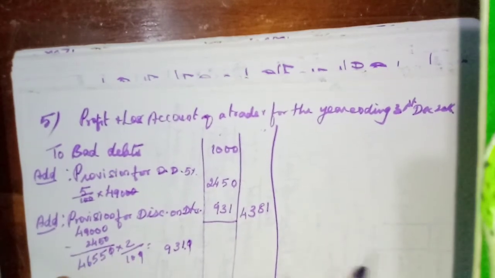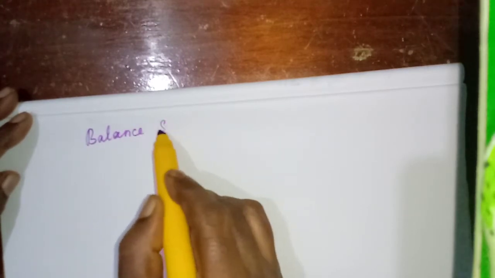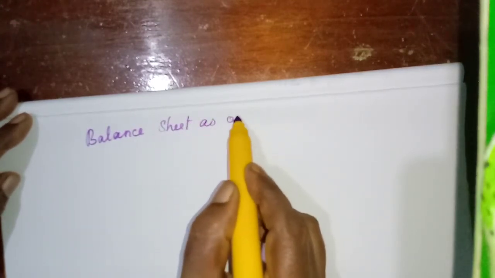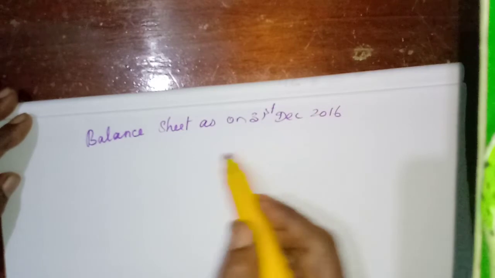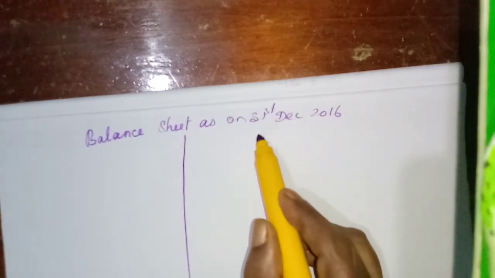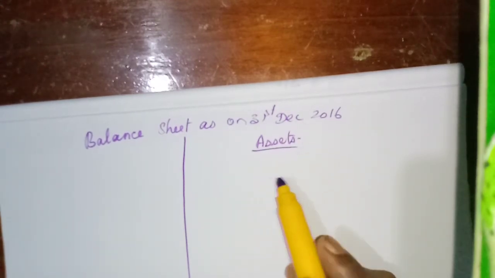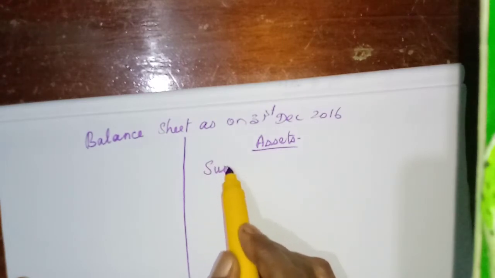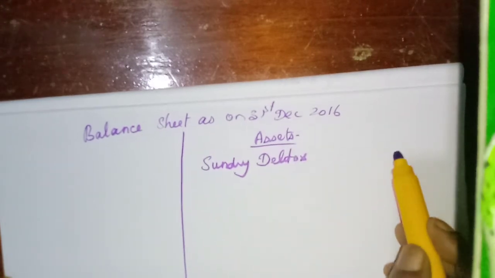Okay, next we should see how this will appear in the balance sheet as on 31st December 2016. Asset side, okay, we need to show. So first what is given in the trial balance we have to write: sundry debtors, two columns.